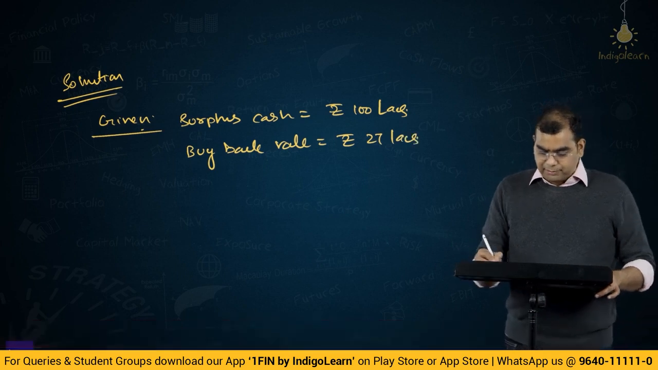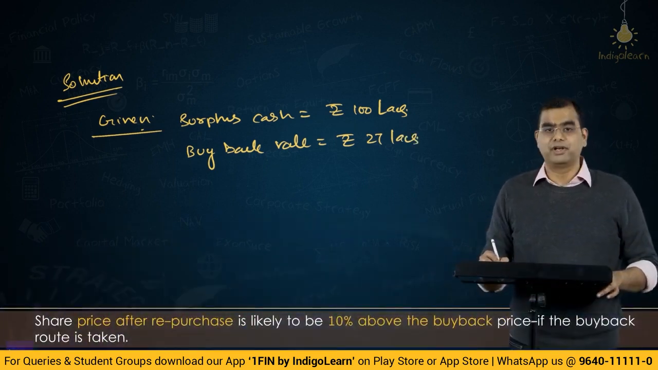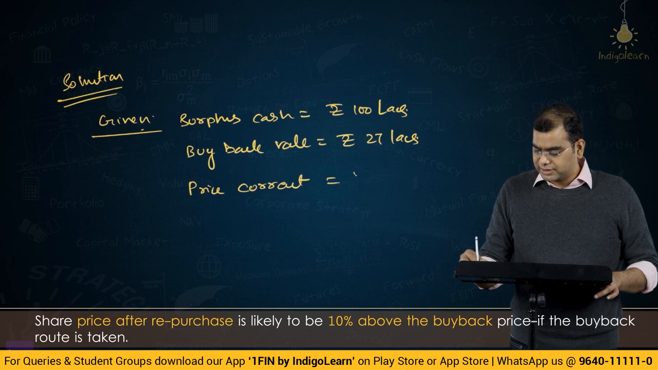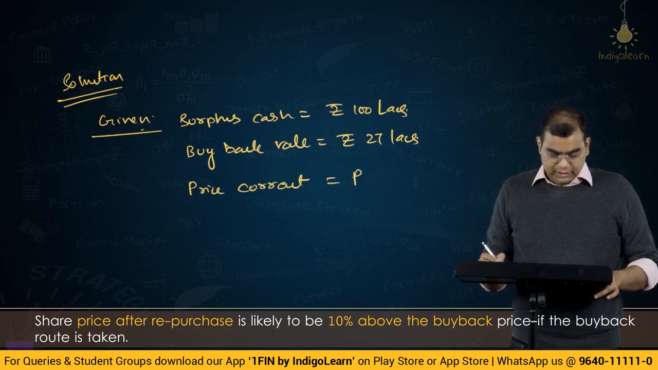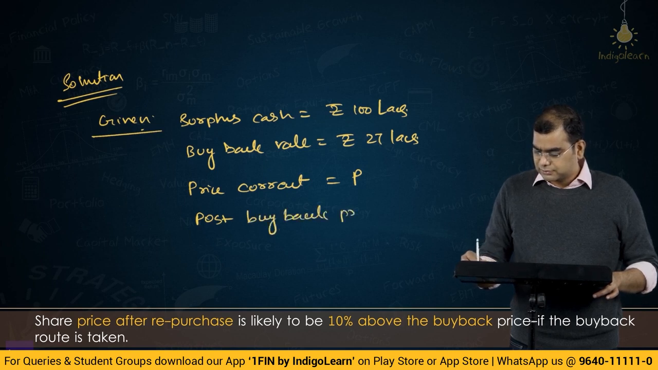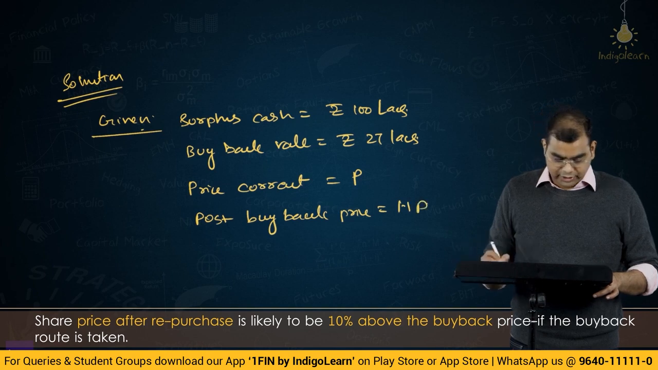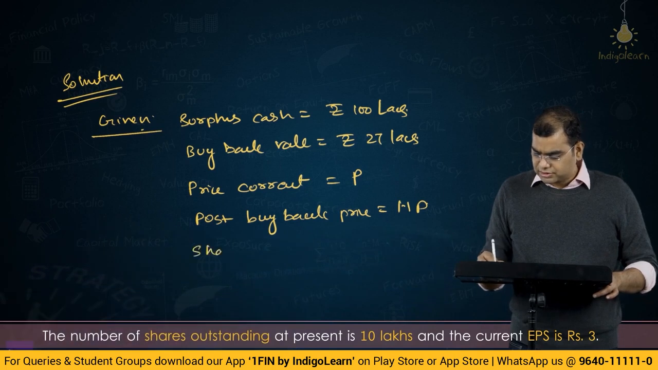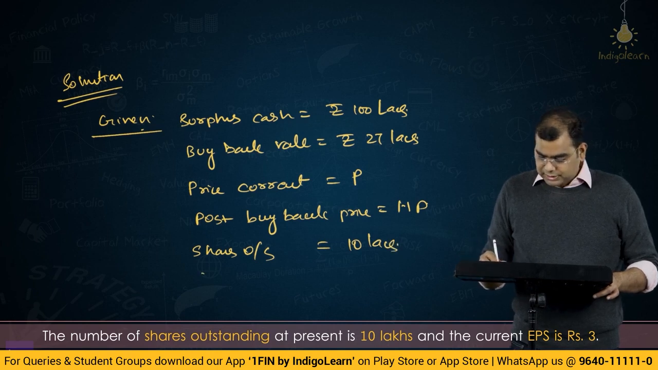Price of buyback or pre-buyback, post-buyback, we are not aware. So, price current is equal to, let's say, P. After repurchase, it is likely to be 10% above the buyback price if the buyback route is taken. So, post-buyback price is equal to 1.1 P. Number of shares outstanding is 10 lakhs. They have given the number of shares, right? So, shares outstanding is equal to 10 lakhs. EPS 0 is equal to 3.